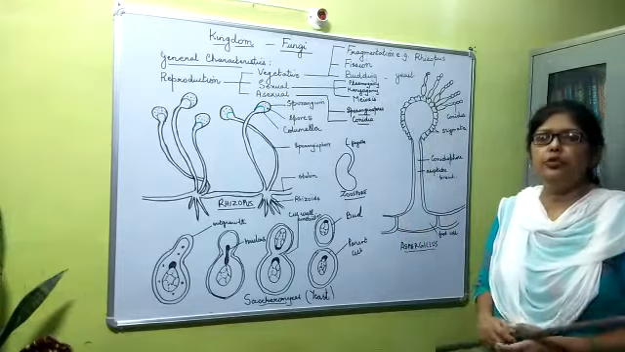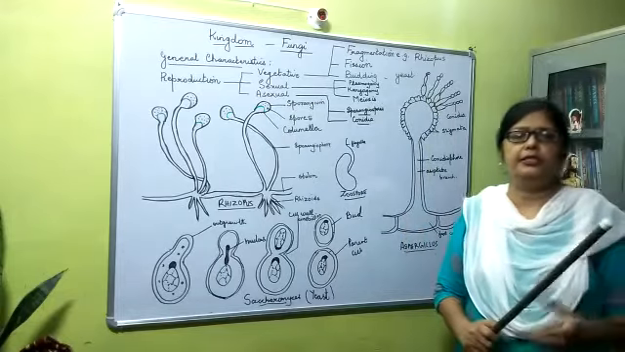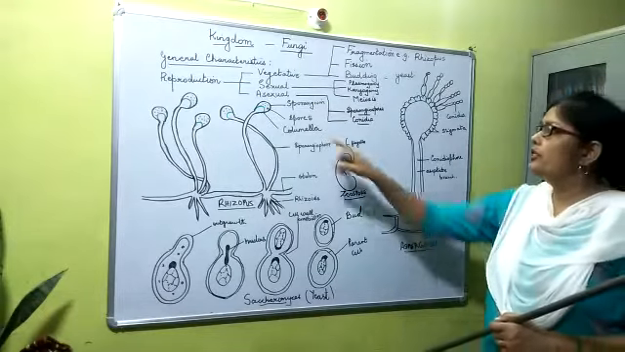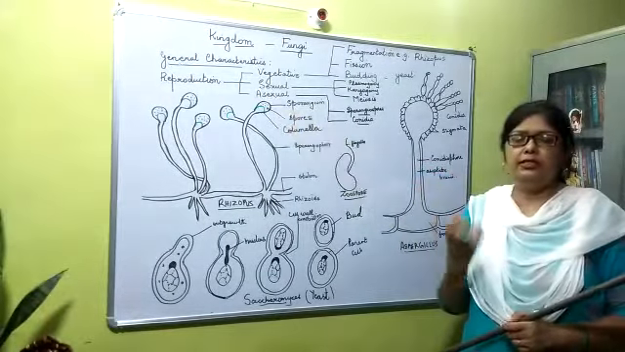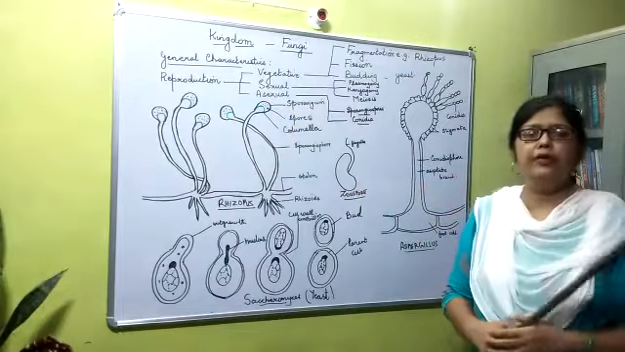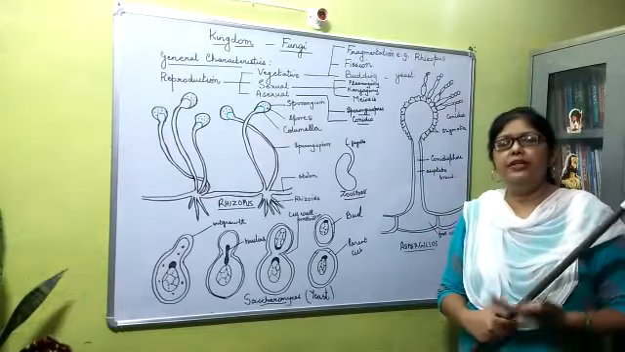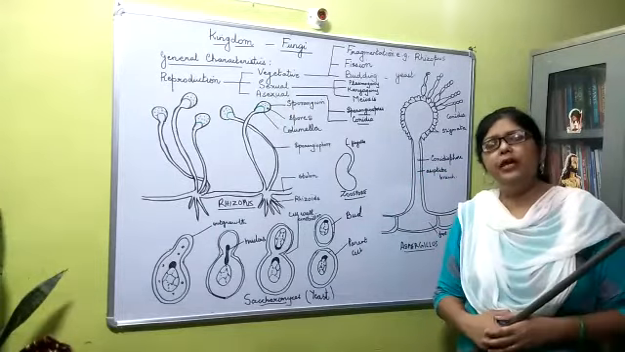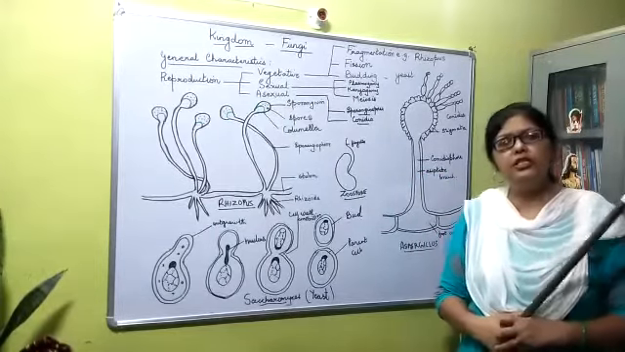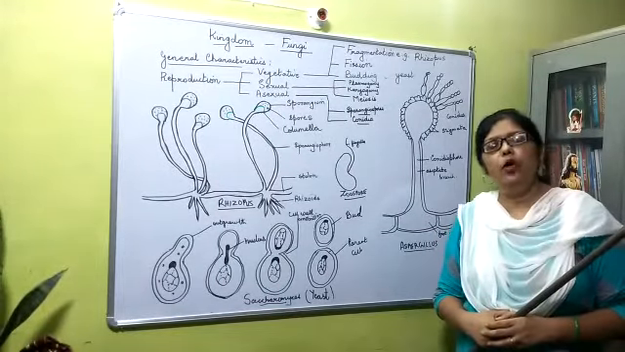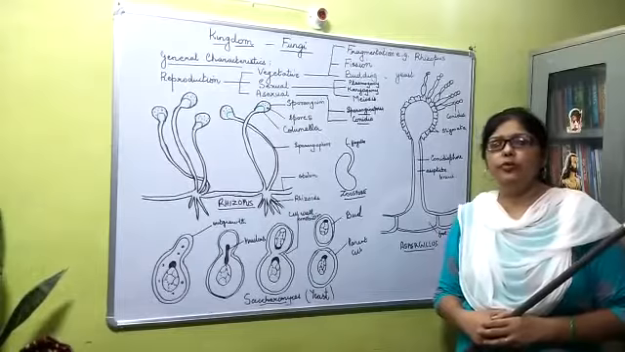These sporangiospores are present in a sac-like structure called the sporangium, and the sporangium will rupture, and these spores will be liberated. When they find a suitable substratum and favorable conditions like moisture, temperature and warmth, they will germinate to form new plants.